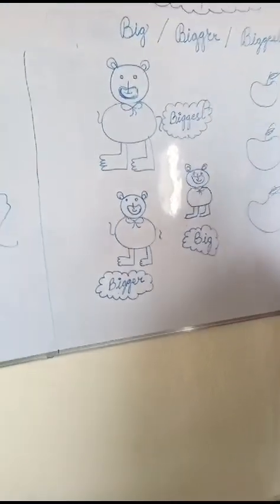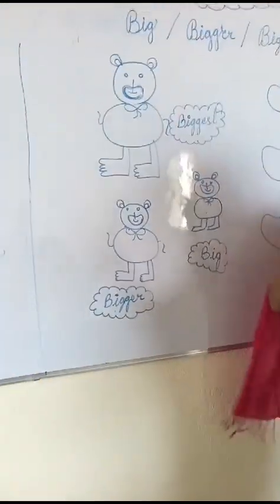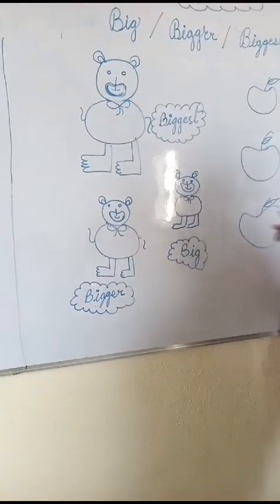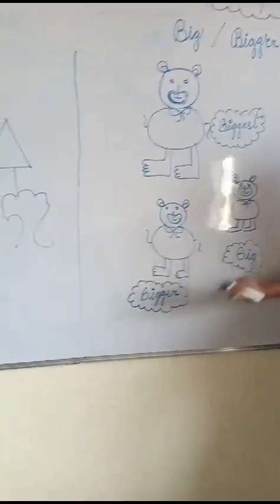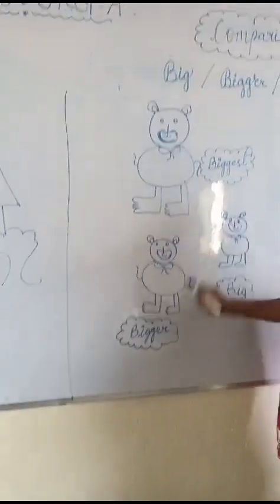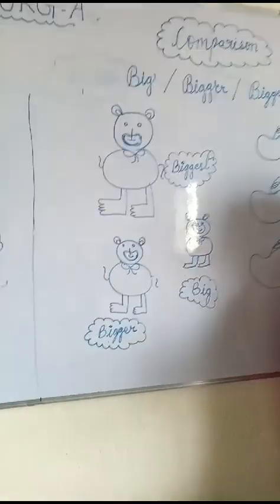Okay, see here. What is this? This is a teddy bear. Now you can say, which is the big teddy bear here? This is big. This is bigger. Okay, this is the biggest.